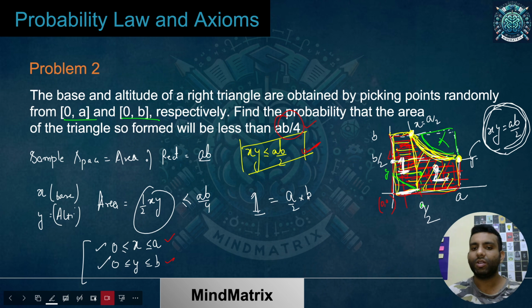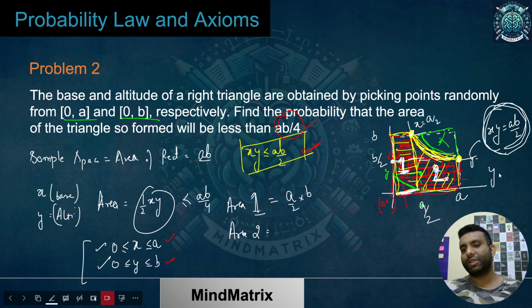What is the area of the second part? That we need to calculate. How do we calculate the area for that? We know the equation. We know the y equation. The y equation is nothing but AB by 2x. This is the equation in terms of x: y equals AB by 2x.